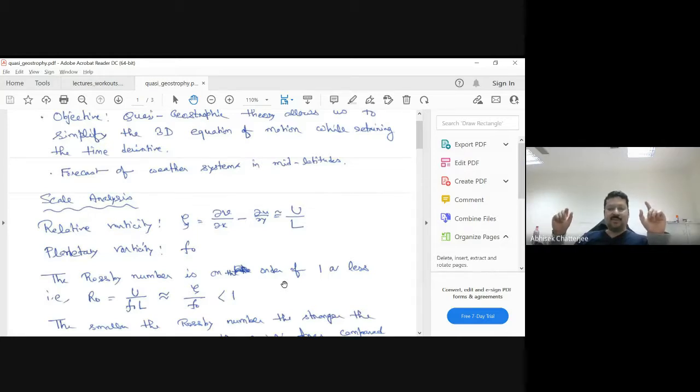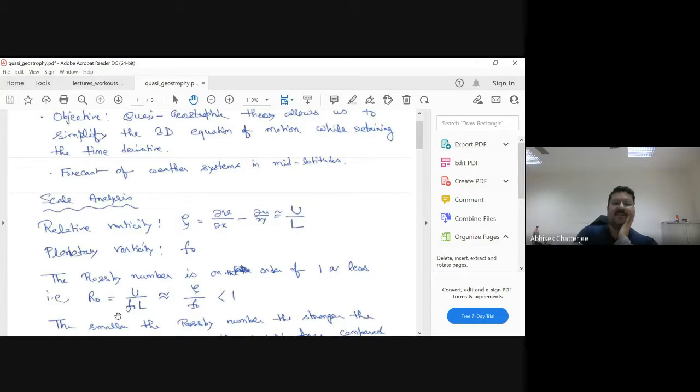During scale analysis, if you take the ratio between these two, you get the Rossby number. So Rossby number tells you whether your inertial forcing is strong or the Coriolis force is strong, which of these forcings is strong in your motion. The Rossby number is written here as U by f naught L.